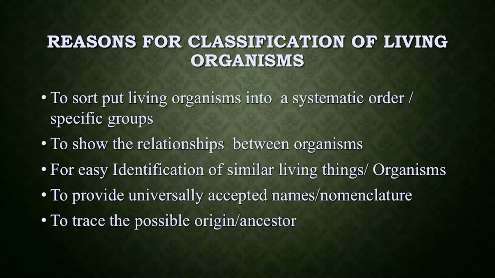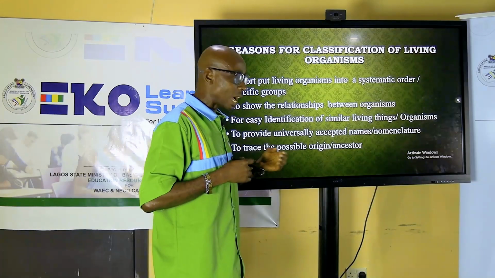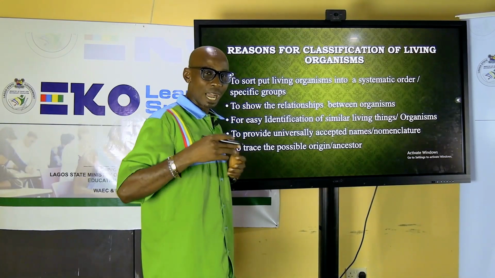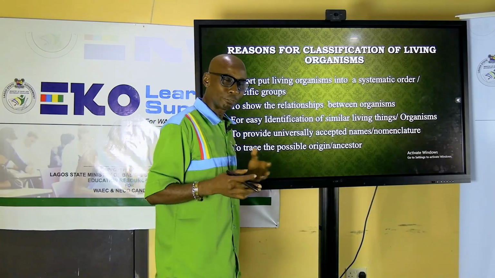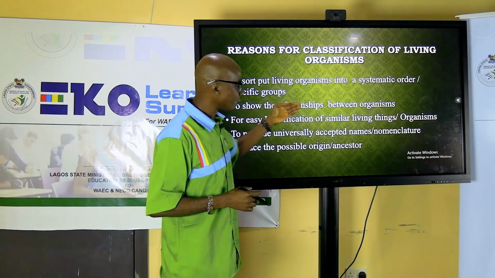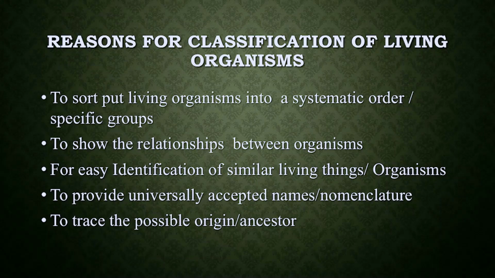Now, the next one is reason. Why do we need to classify living organisms? Number one reason I put here is to sort organisms into a systematic order or specific group, or to show the relationship between two different organisms. How do we relate to rats, or how are we different from rats? How are human beings different from rats? How is a dog different from a cat? These are relationships. You sort them into different ones, then easy identification.